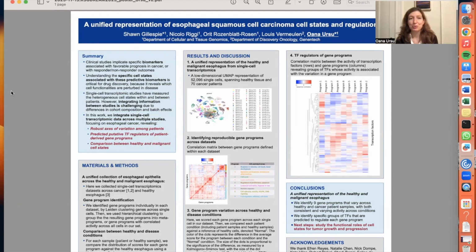My name is Oana Ursu, and I'm excited to tell you about our work on a unified representation of esophageal squamous cell carcinoma cell states and regulation. This project has been spearheaded by Sean Gillespie and my group at Genentech, and it's been a really wonderful collaboration with Nicole Origi, Orit Rosenblatt-Rosen, and Louis Vermeulen.